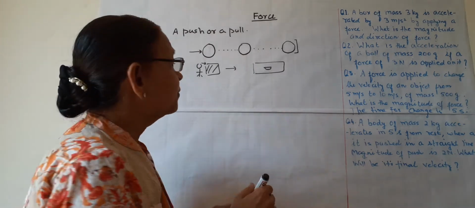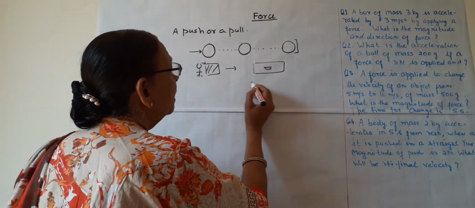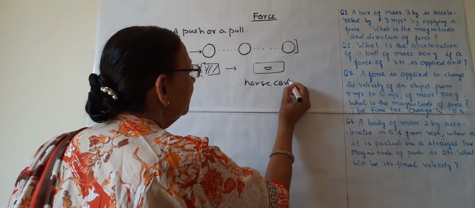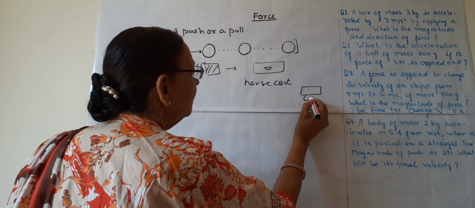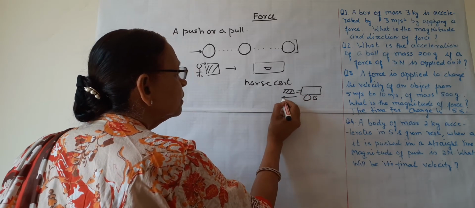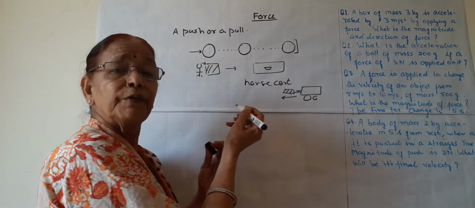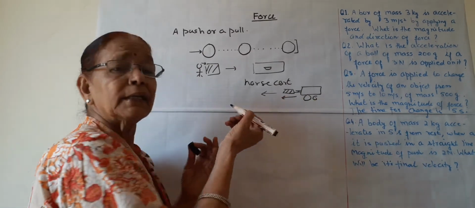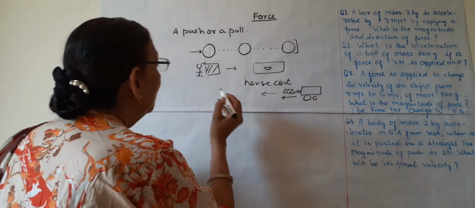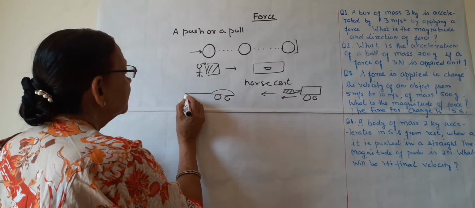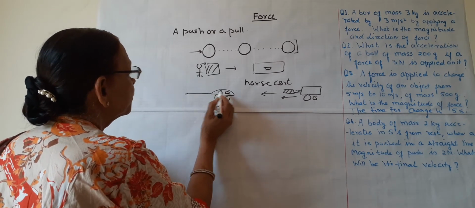So these are different examples of push and pull where the body can be set into motion or a moving body can be stopped. Other examples are a horse cart. All of you have seen a horse cart. Suppose this is a cart and this is the horse. This horse pulls the cart with a force towards this side. So this is the example of pulling. Or we have a toy car and a string is attached to this toy car.